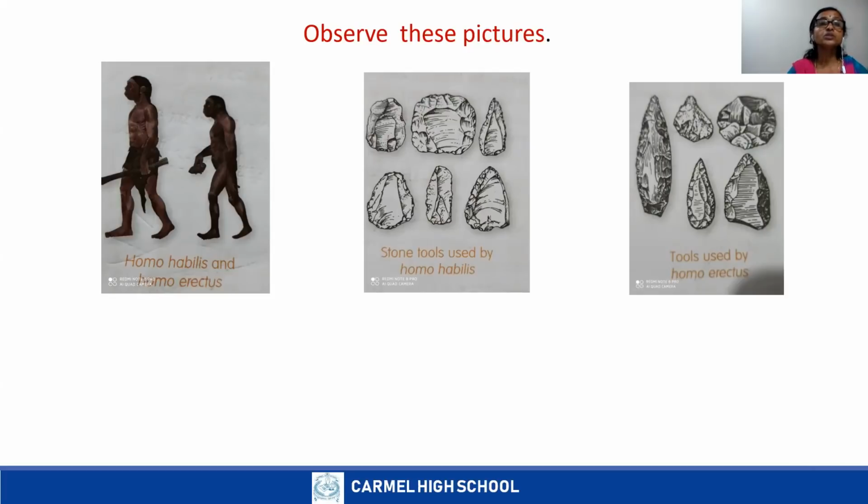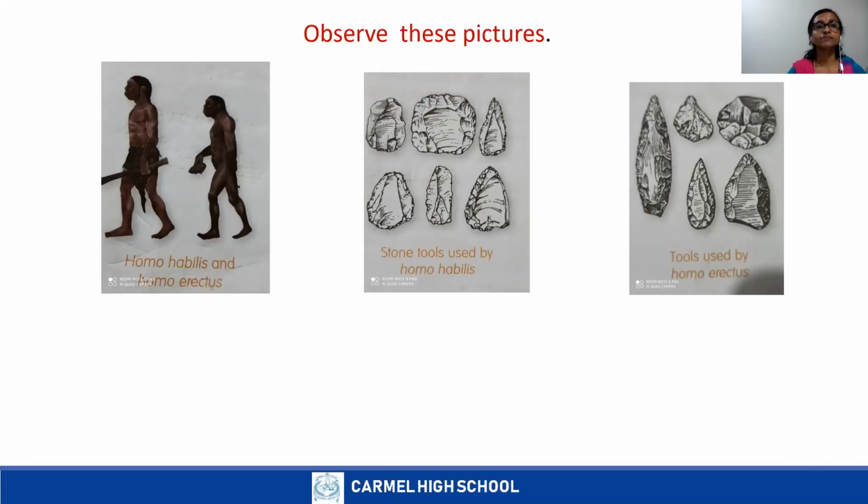Now the features, see the picture. Homo habilis were short. Their backs were slightly bent forward, and they were the first group of humans to make use of stone tools.